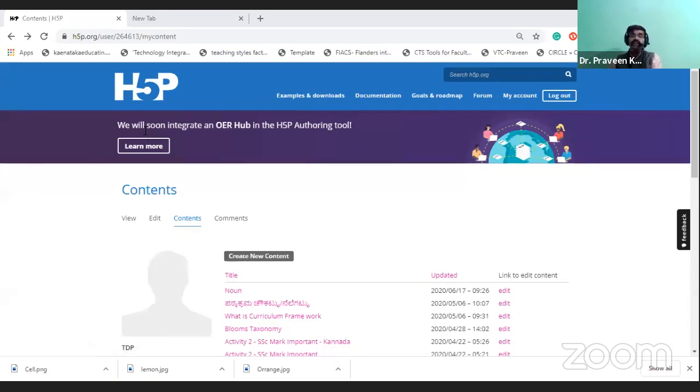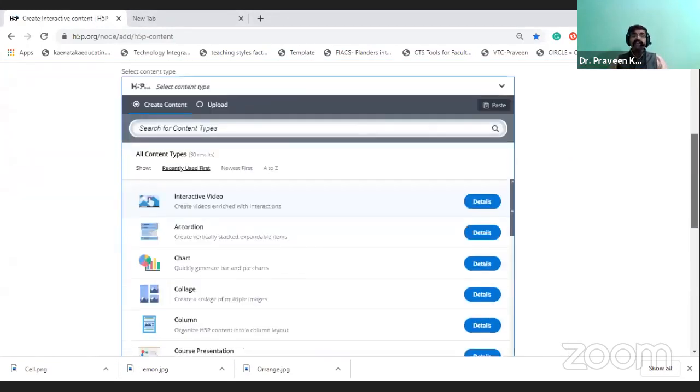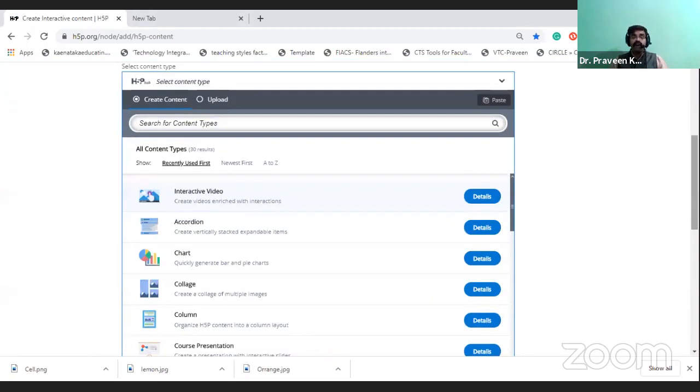Okay, so I hope this is already my account. I have an account in H5P. So now I am opening that account. I have opened that account. Here I am going to select create new content. I will click on that create new content. It will allow me to select the type of content that I want.